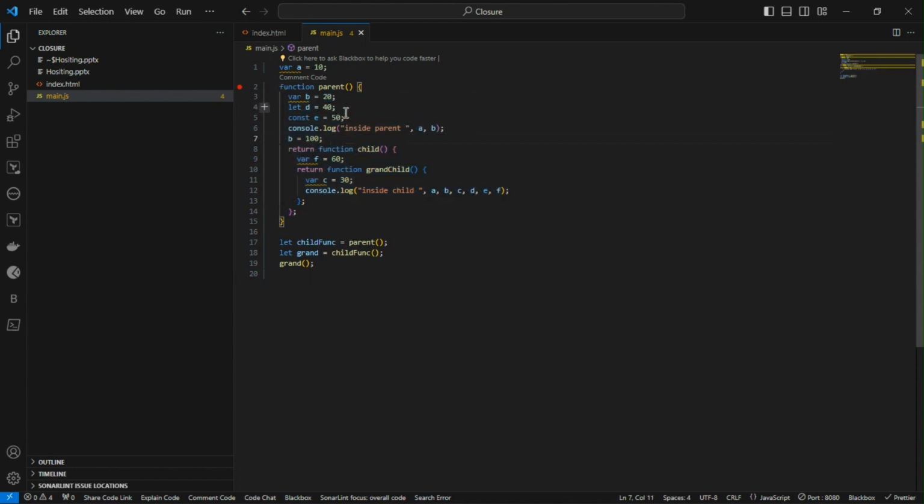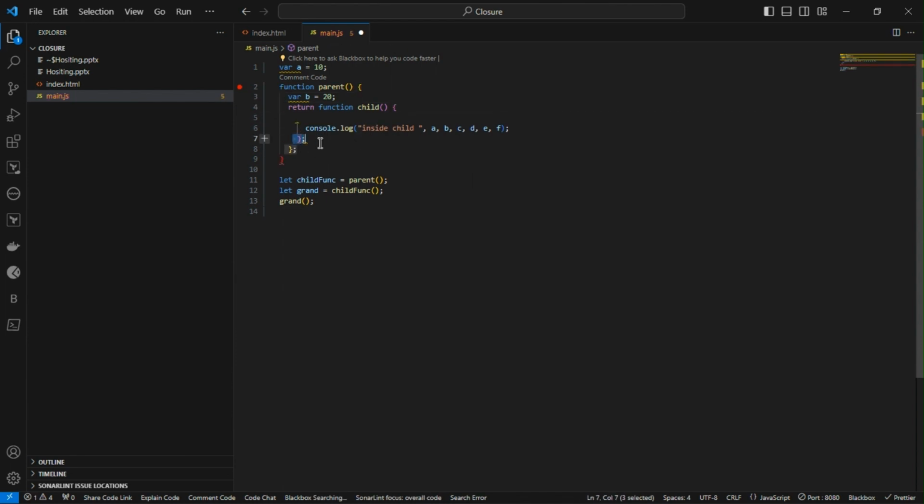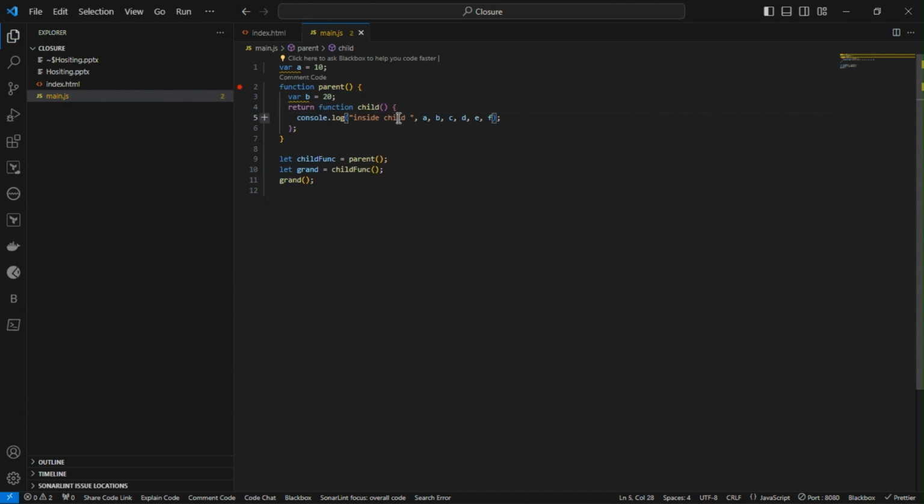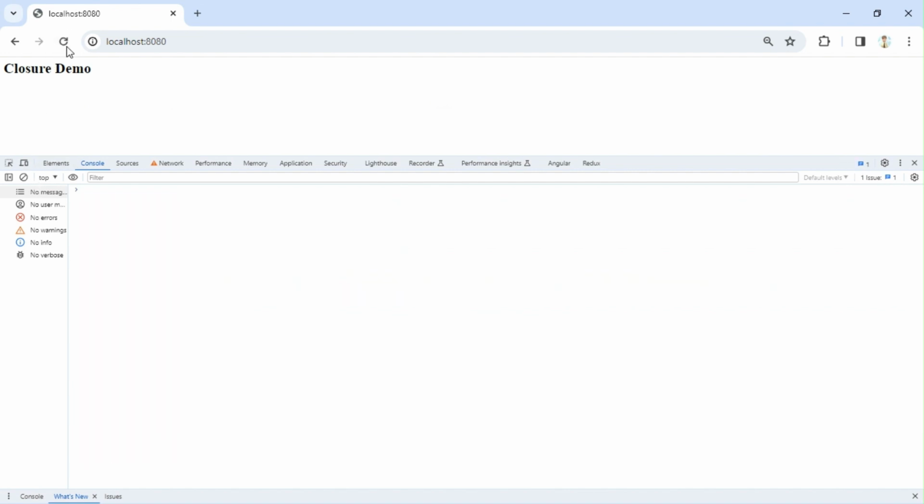So maybe I'll simplify this to demonstrate that. I'll do a simple thing. Inside child, I'm going to use only A and B. I have A in the global context and B inside the parent scope. I'm going to make this call. Okay, so that is all. Now we'll clear this. Inside child, I'm having access to A and B.